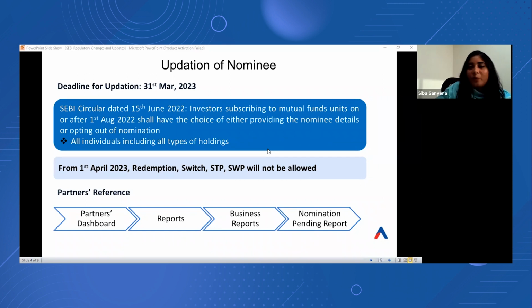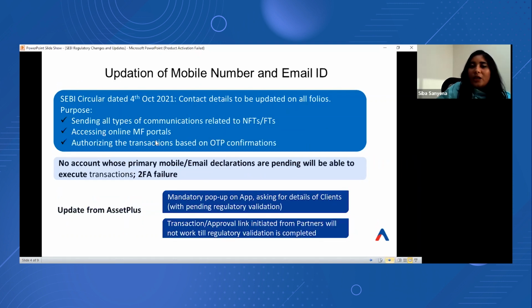We got a lot of queries from the partners where they see that no nomination pending report is found. So basically, if all the clients' nominee details are already intact, for those partners, you won't be able to view the nomination pending report. So this is all about the second regulatory change, that is updation of nominee. Quickly, we can move on to the next slide. That is the third regulatory change, that is updation of mobile number and email ID.